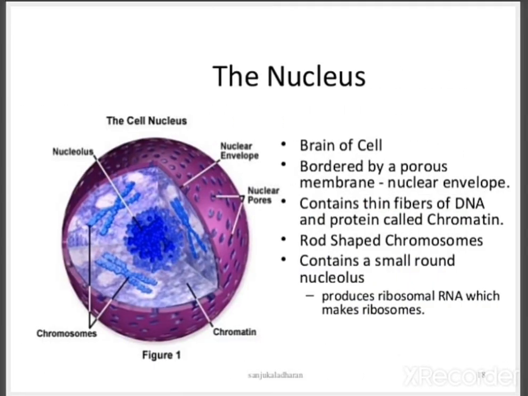So this is the nucleus, the brain. It is called the brain of the cell. It is bordered by a porous membrane called the nuclear envelope. It contains thin fibers of DNA and protein called chromatin, which is composed of rod-shaped chromosomes, and contains a small round nucleolus, which produces ribosomal RNA which makes ribosomes. So this is the main function of the nucleus also. The main genetic code and genetic material is present within the nucleus, which will help in further formation of different cells, and also daughter cells and all.